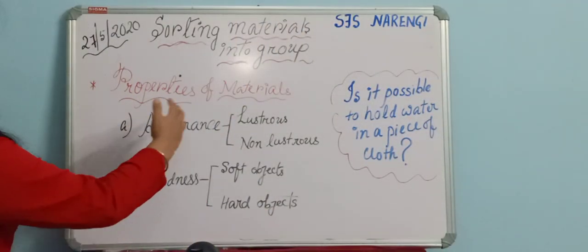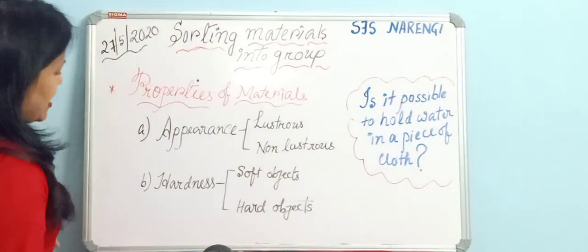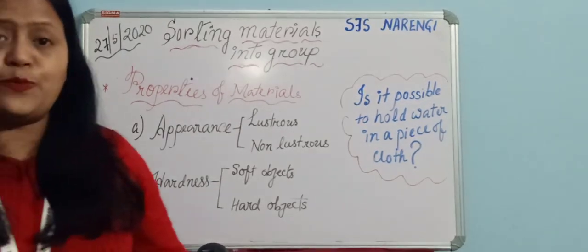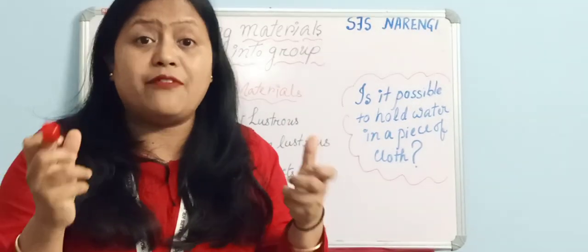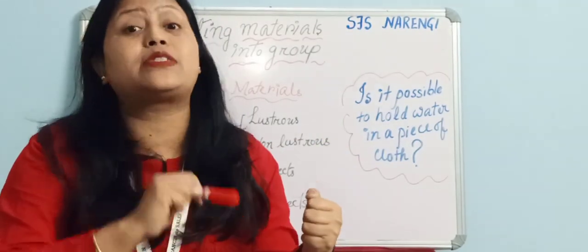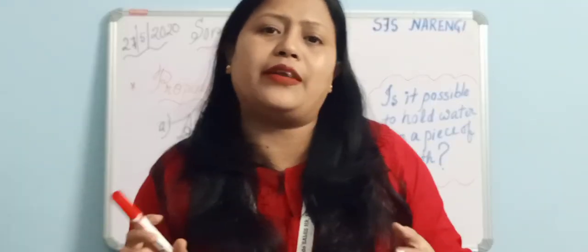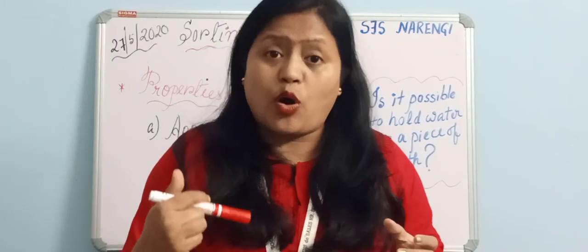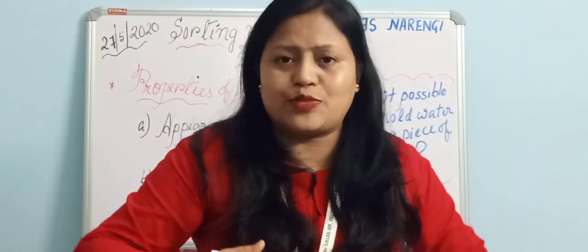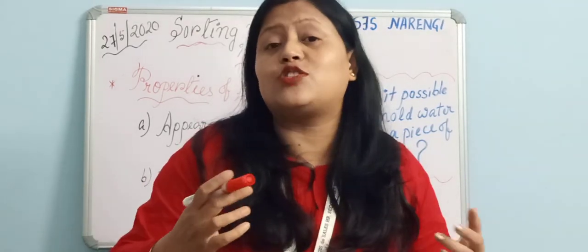Some materials are hard and soft. So the next property is hardness. Now what do you mean by hardness? Hardness means something very rigid, very much rigid and tough. Clear? So this is another property of some materials. When we talk of hard materials, we need to also discuss soft materials as well. So under this topic, let us discuss the hard and soft materials.